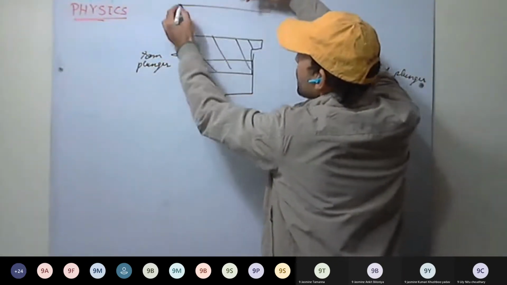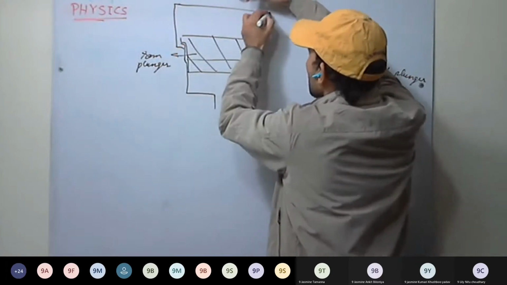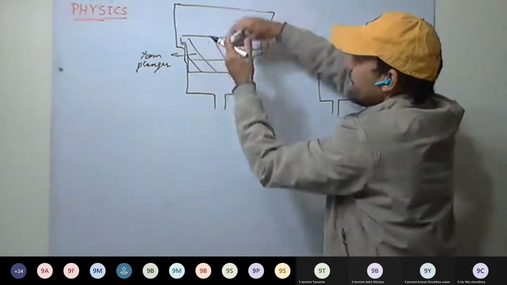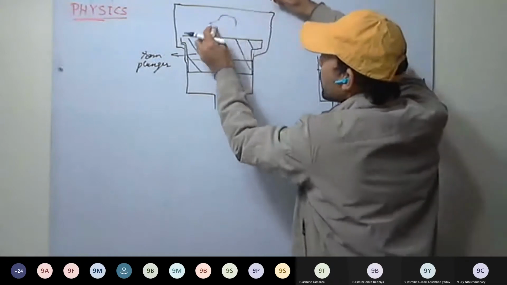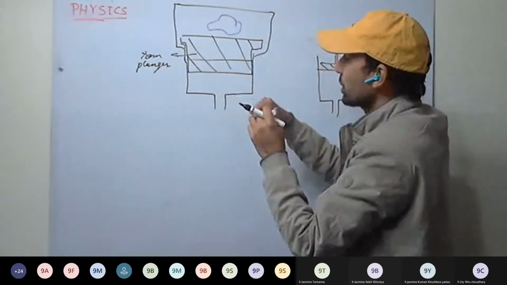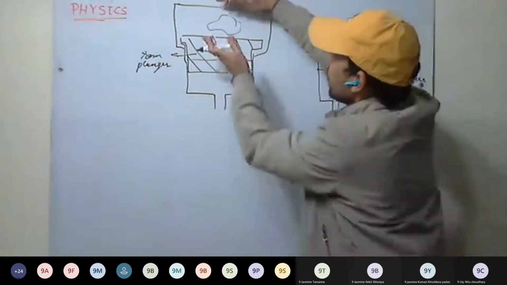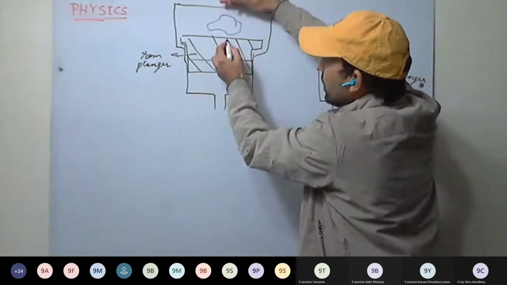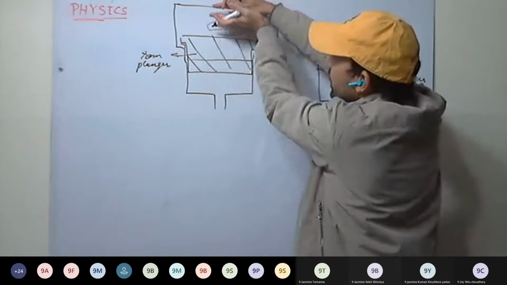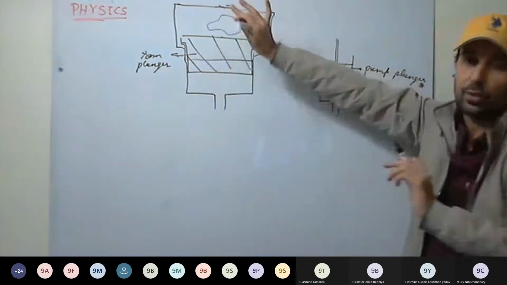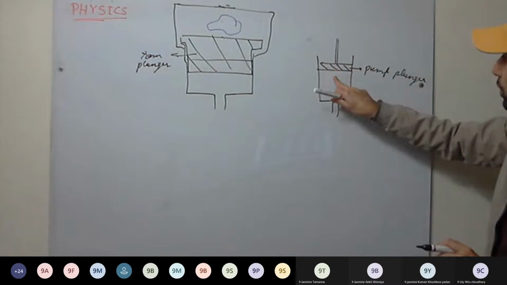That means we need some fixed support as well. So anything that we have to press, we'll be putting here. Whether the cotton bales or the books or the sugar cane, whichever we have to press, we will put here on the ram plunger, and between the fixed support and the ram plunger, it will be pressed. Okay, this is fine. This is the pump plunger.